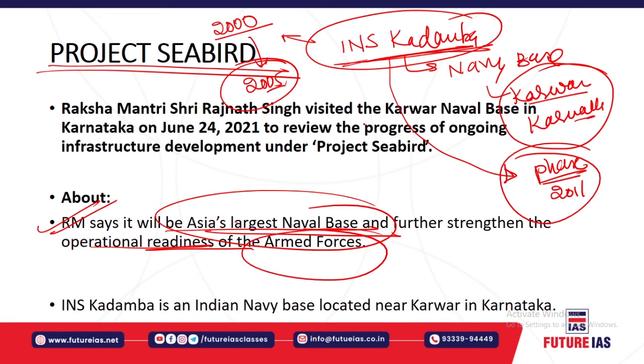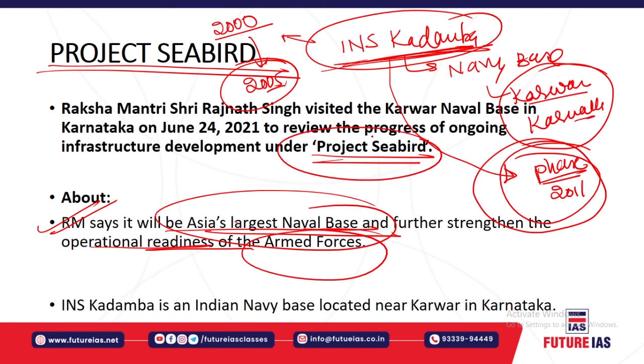So once INS Kadamba completes its second phase, it will become Asia's largest naval base. This is the largest naval infrastructure project for India, which was commenced under Project Seabird. It involves the creation of a naval base at Karwar, located on the west coast of India. Upon completion, this $3 billion program will provide the Indian Navy the largest naval base on the west coast, and the largest base east of the Suez Canal, specifically in the Asia region.